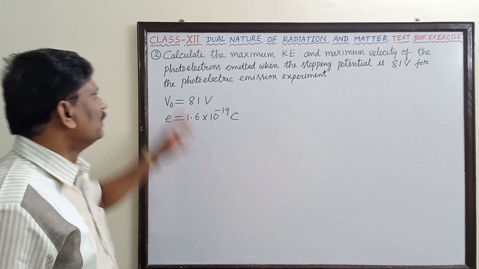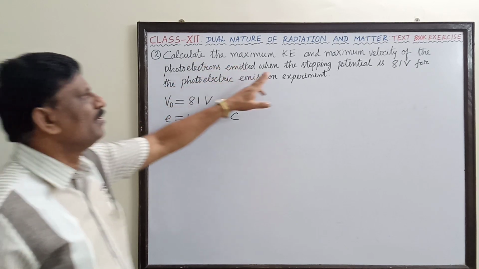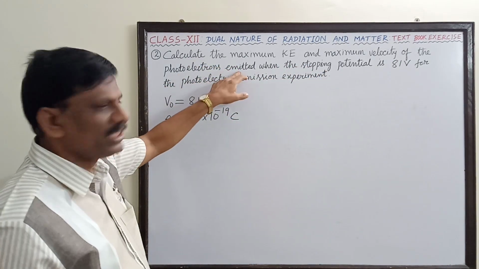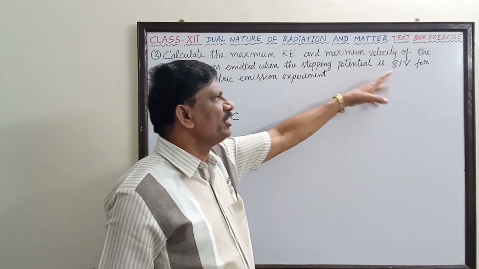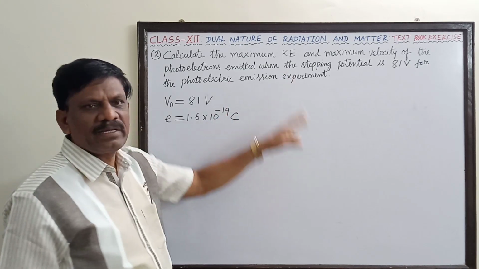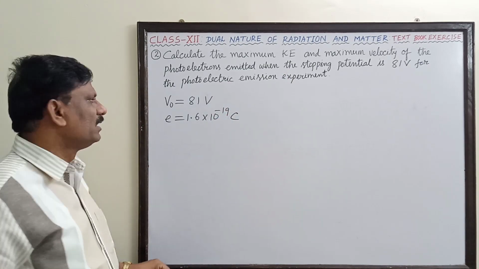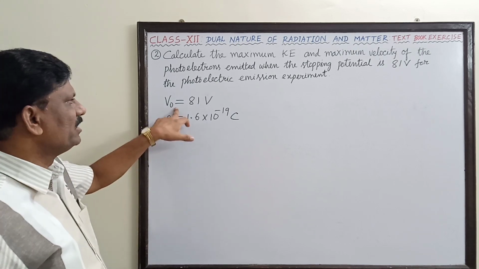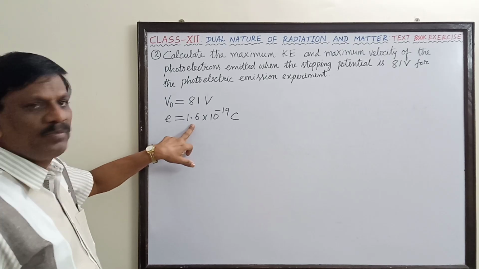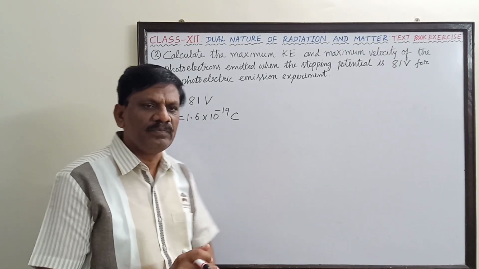Hi students, now the second numerical problem in the exercise. Calculate the maximum kinetic energy and maximum velocity of the photoelectrons emitted when the stopping potential is 81 volt for the photoelectric emission experiment. This problem is very easy and direct. So the stopping potential magnitude is 81 volt. Here the charge of the electron has to be taken as 1.6 into 10 power minus 19 coulomb.